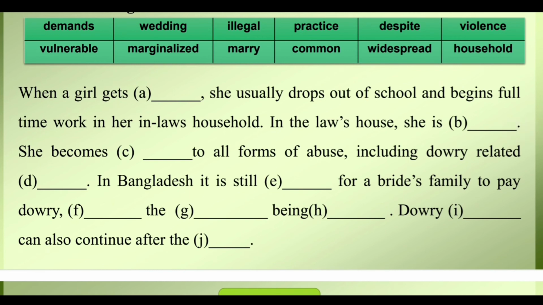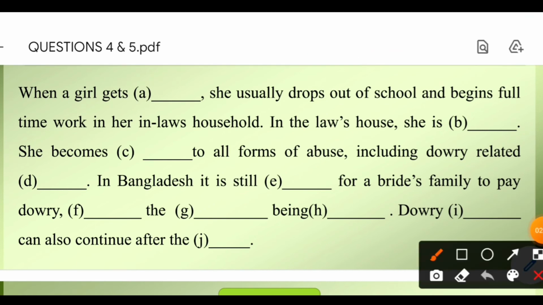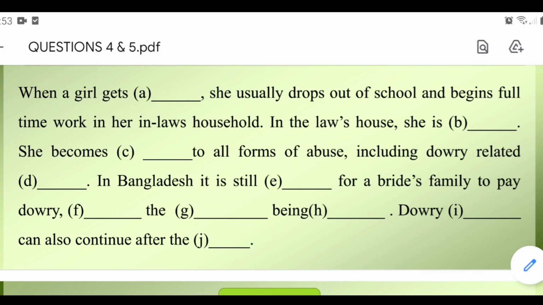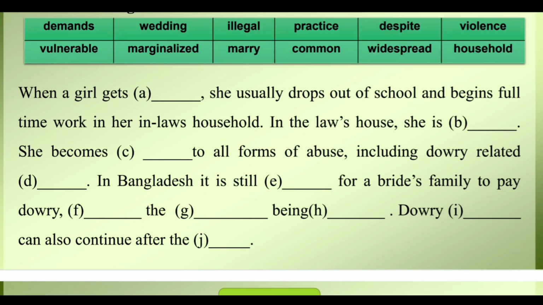The dash being dash. What would be the answer of F? Despite. Yes, despite the... what would be the answer of G? Despite the practice, despite the practice being illegal. What would be the answer? Dowry, of I, dowry demands.